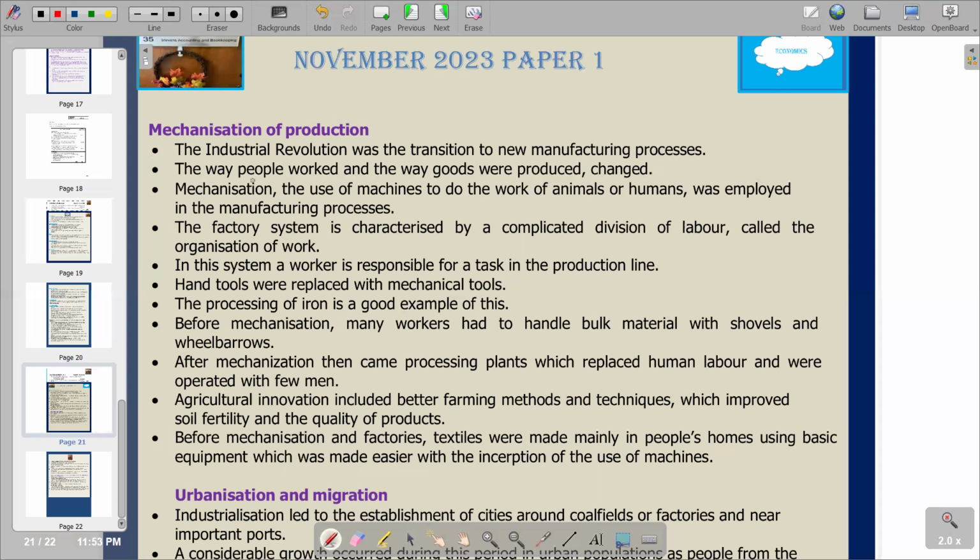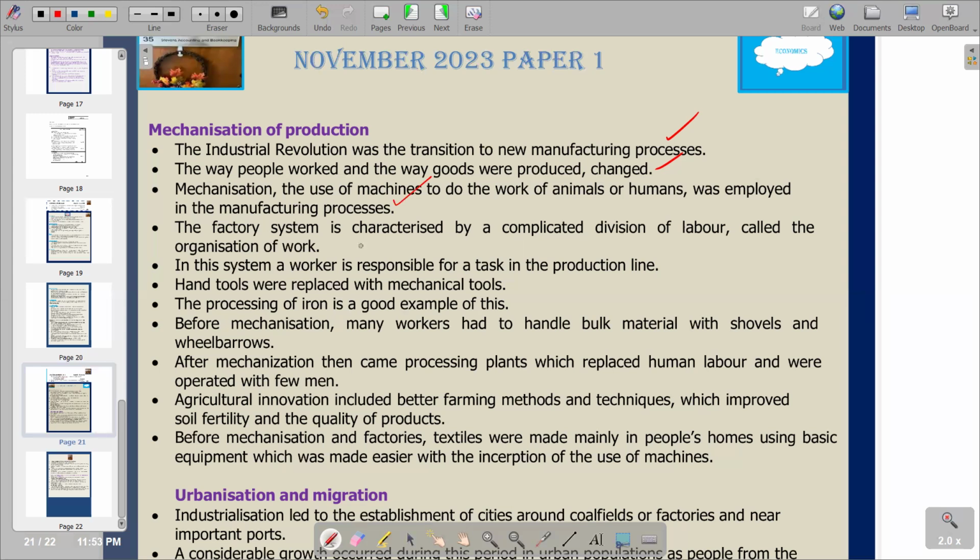On the second point, it reads: the way people worked and the way goods were produced changed. So basically, that's what we are trying to explain. We are trying to answer the question according to the mechanization of production, whereby we've got that transition from labor to machines. Next point: mechanization and the use of machines to do the work of animals or humans was employed in the manufacturing process. So that's the transition.